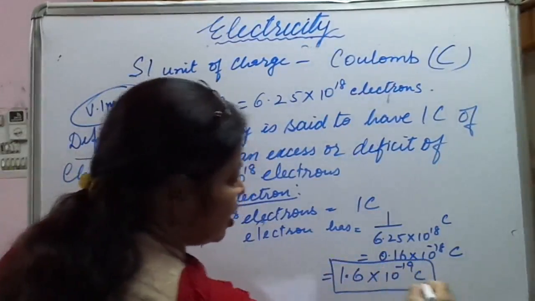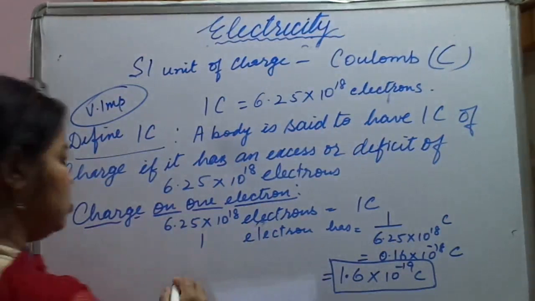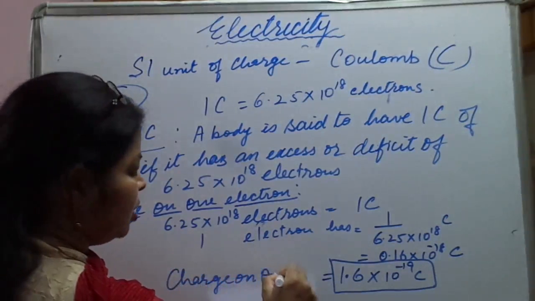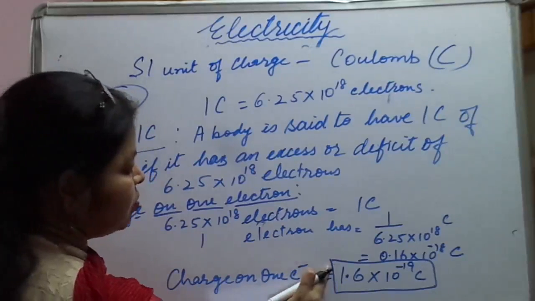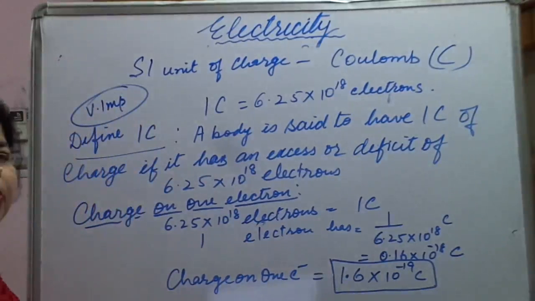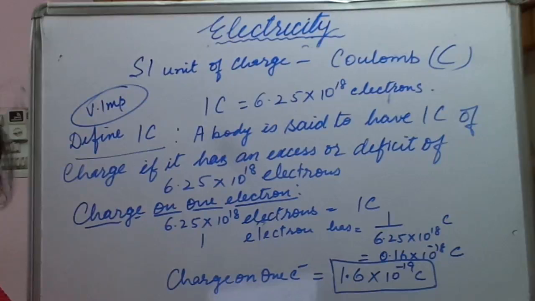So this is the answer. Okay, so charge on one electron is equal to 1.6 into 10 raised to power minus 19 coulomb. So this you need to remember. In numericals etc. it can be asked. So what is the charge on one electron? It is 1.6 into 10 raised to power minus 19 coulomb.